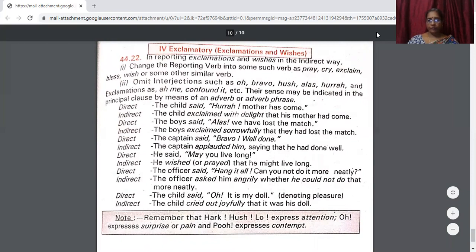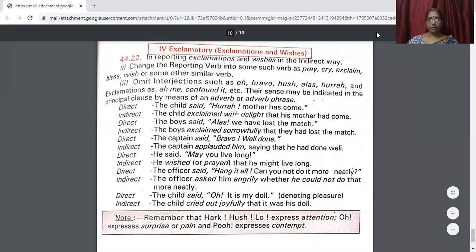For example, the child said, comma, inverted commas begin, hurrah, exclamatory mark, mother has come. Now, there is happiness in it, isn't it? So the child exclaimed with delight that his mother had come. Do you see how the change is done? Let us take another one. The boys said, comma, inverted commas begin, alas, we have lost the match. The boys exclaimed sorrowfully that they had lost the match.